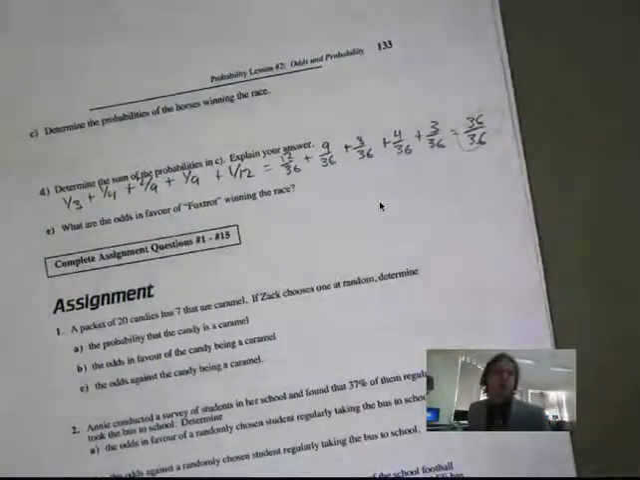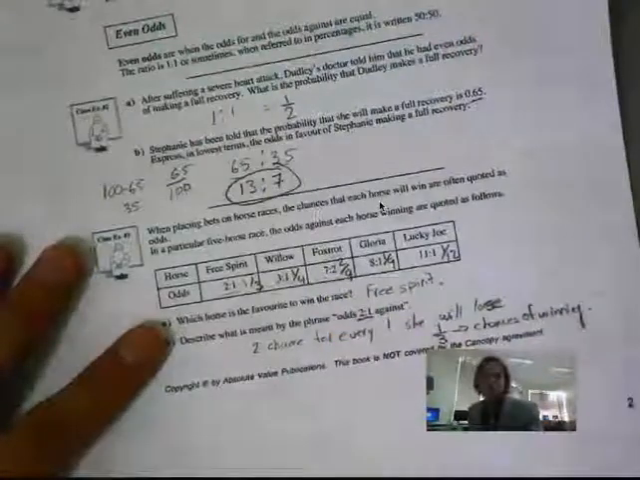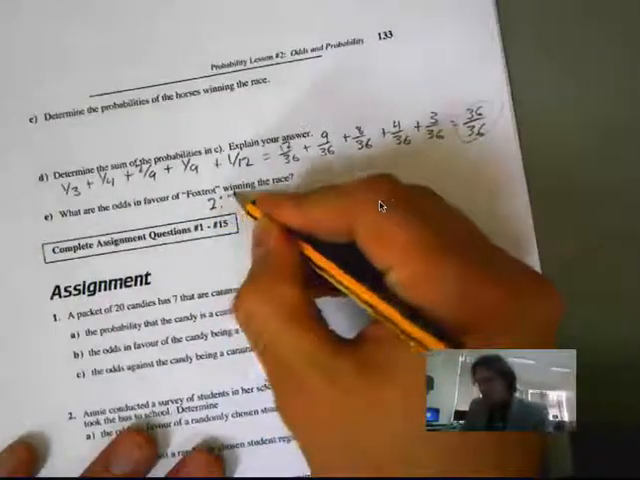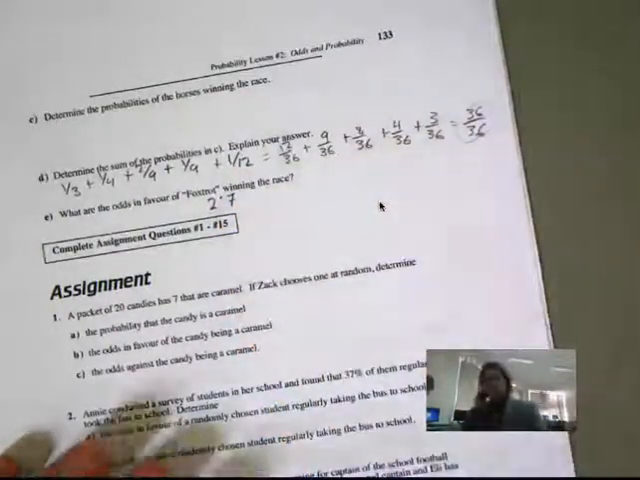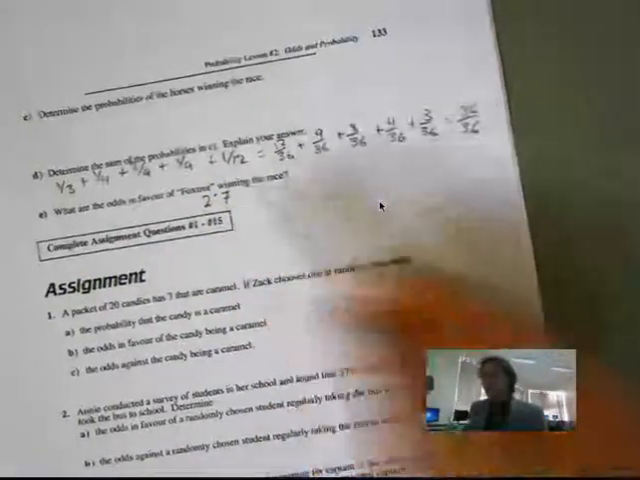So what are the odds in favor of Foxtrot winning the race? Let's look back at Foxtrot. Foxtrot is 7-2 against him to win the race. So the odds in favor of Foxtrot are 2 to 7. 2 to win, 7 to lose, right? And the probability is 2 in 9.